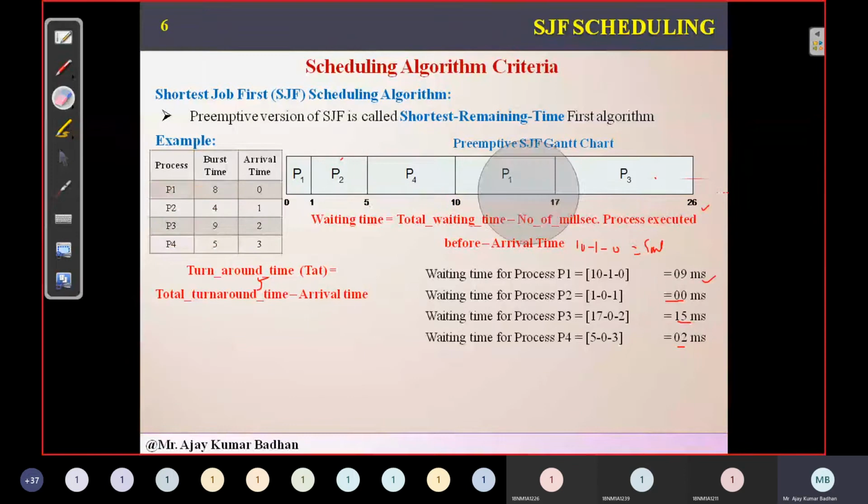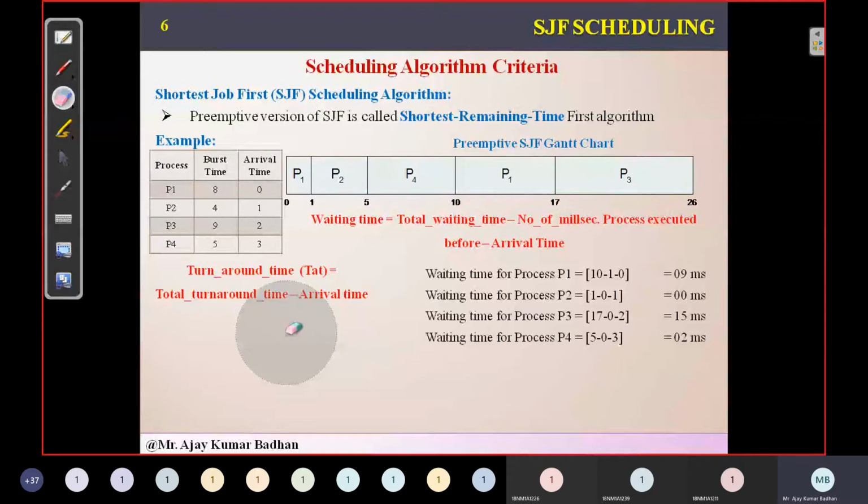Now coming to the turnaround time, the formula we have is turnaround time minus arrival time. Why are we taking the arrival time here? Because earlier we did not take it. The reason is that at that time we discussed that all these processes had arrived at time 0 milliseconds. That's the reason we did not use any formula like this. But if there are different arrival times, we need to use it. Earlier the arrival time was 0, so subtracting 0 gives the same value.